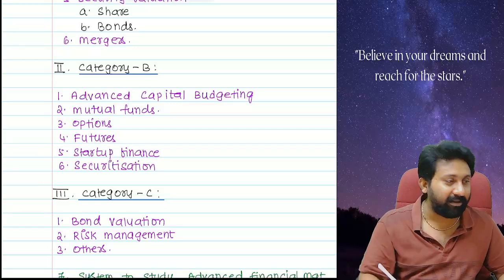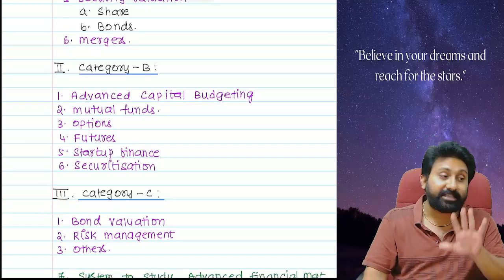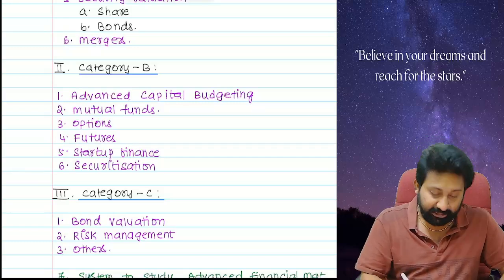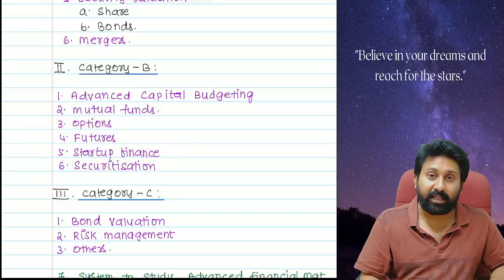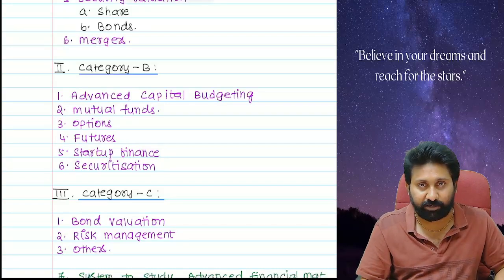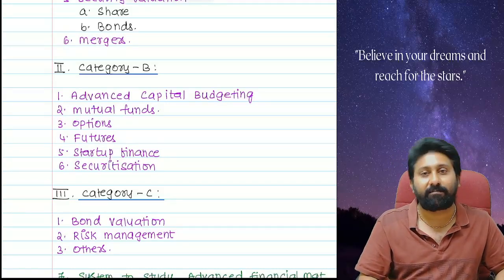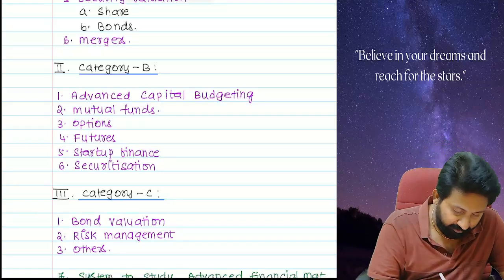Definitely in the next attempt, extreme theory will come in the exam paper. They may test for 16 marks. Which ones? Startup finance, securitization. These two are very important. The MCQ as well as a normal question, they can ask. You can expect a minimum of 10 to 12 marks in the coming examination. Okay. So therefore, don't leave these two.